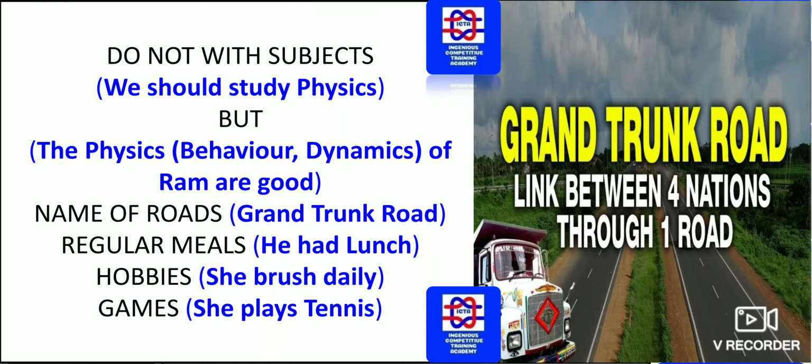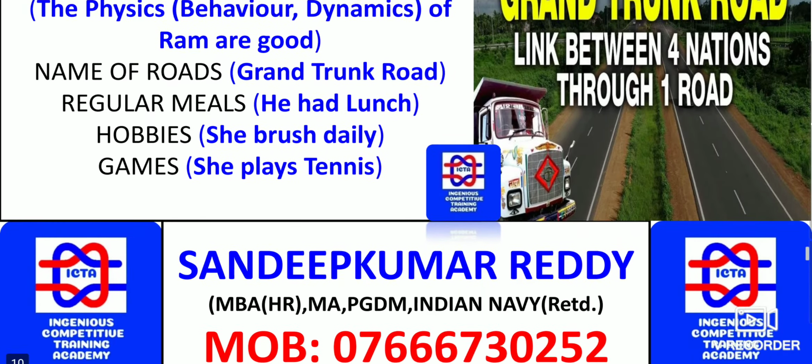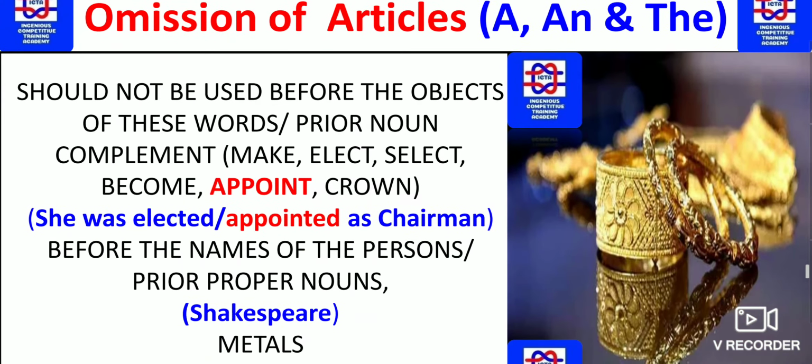Names of roads: we can't use the article before the name of a road. "The Grand Trunk Road" is wrong, it is only Grand Trunk Road. Regular meals: he had lunch. Hobbies: she brushed daily. Games: she played tennis. These are a few situations where you cannot use articles.